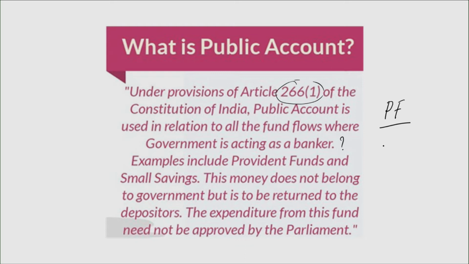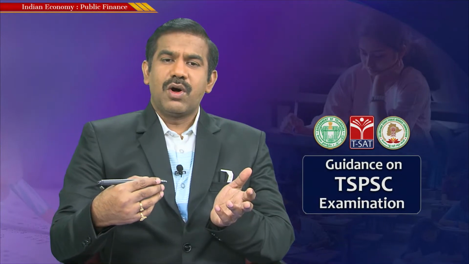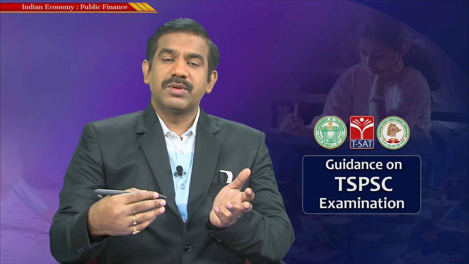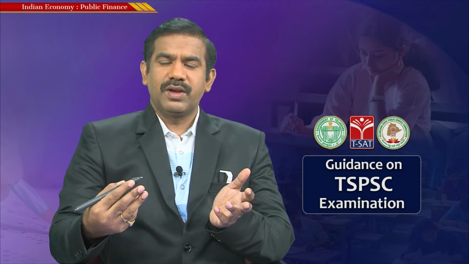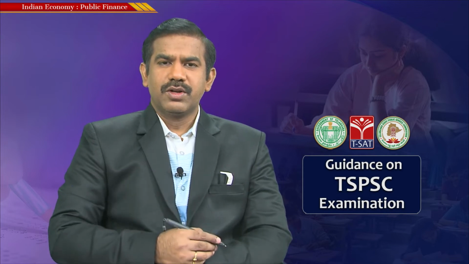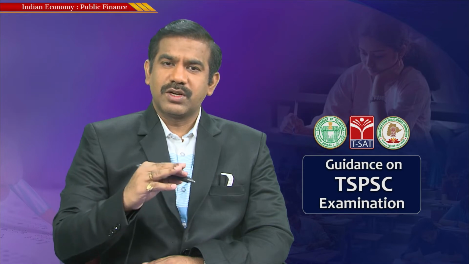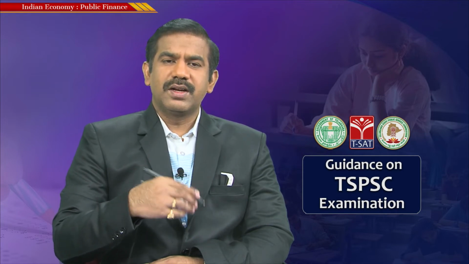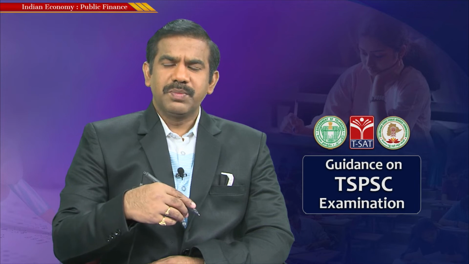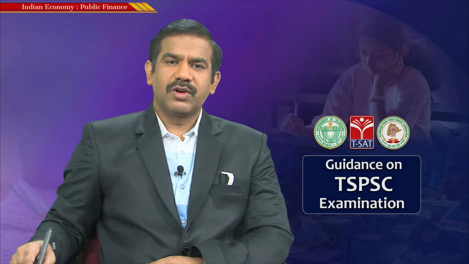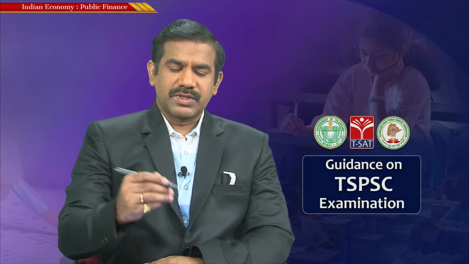Henceforth any such savings of the public, maybe in the form of post office savings, national small savings certificates or provident funds, is the earnings of the public, and that's the reason it is maintained as a separate account with the government of India, which we refer to as the public account. So all the money that flows to the government of India is broadly maintained in three different accounts. One is the Consolidated Fund of India, the major account; then the contingency fund, which is for emergency purposes; and the third is the public account, where people park their funds with the government as banker.